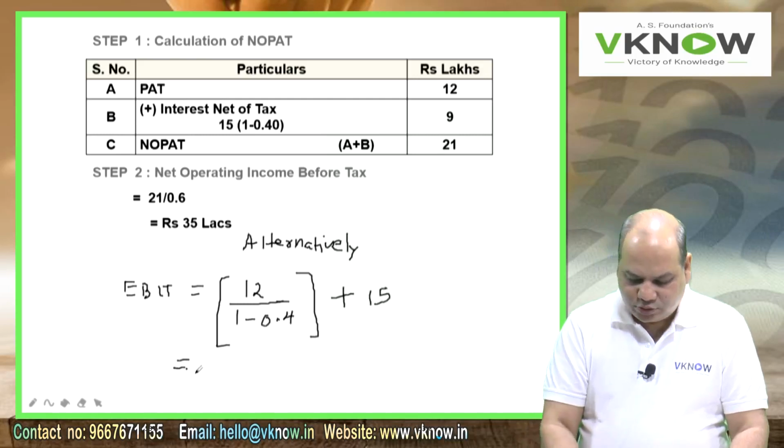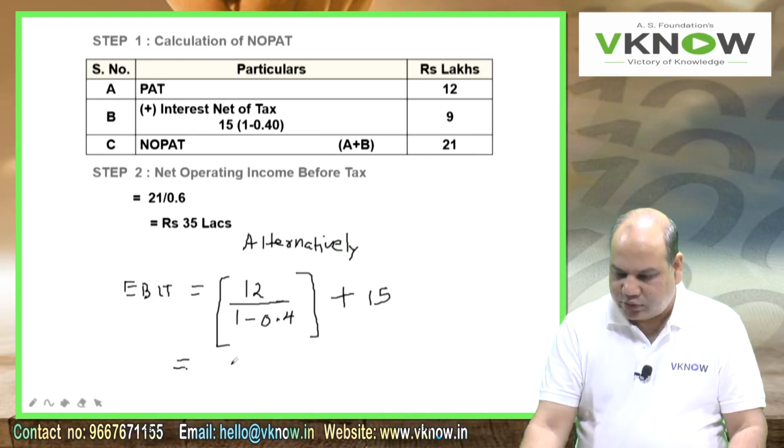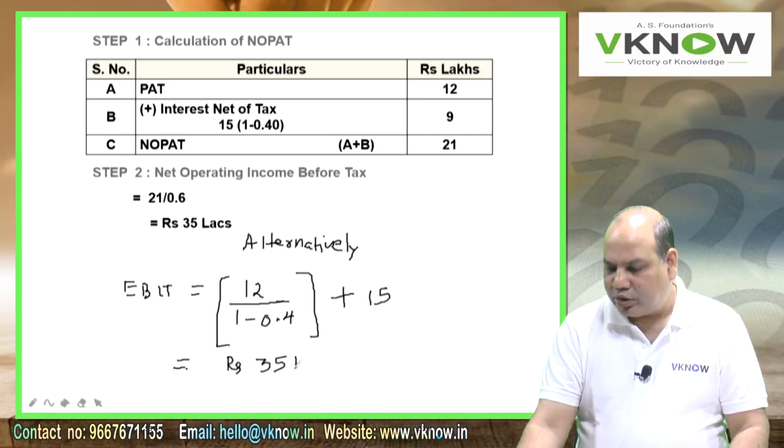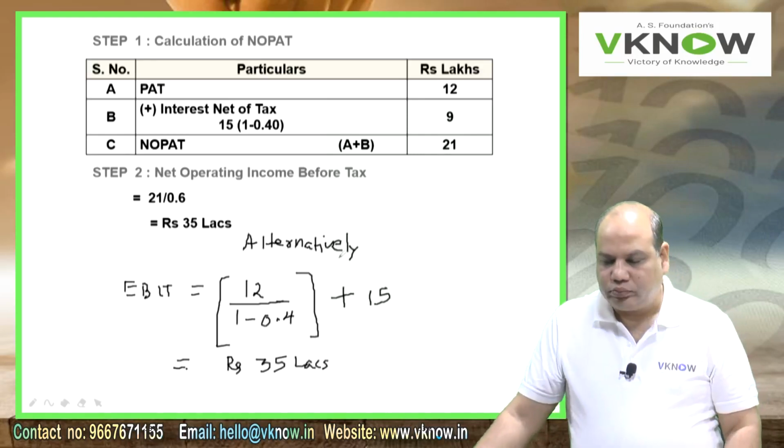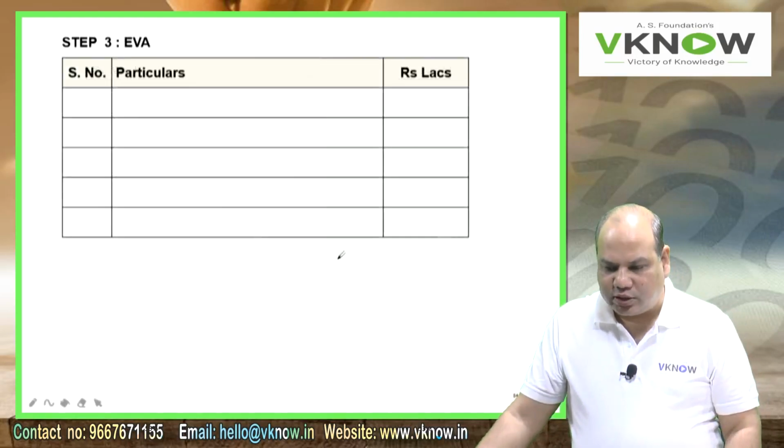So try 12 divided by 0.6 plus 15, is 35 lakh, rupees 35 lakhs. So both ways you will get the same answer.